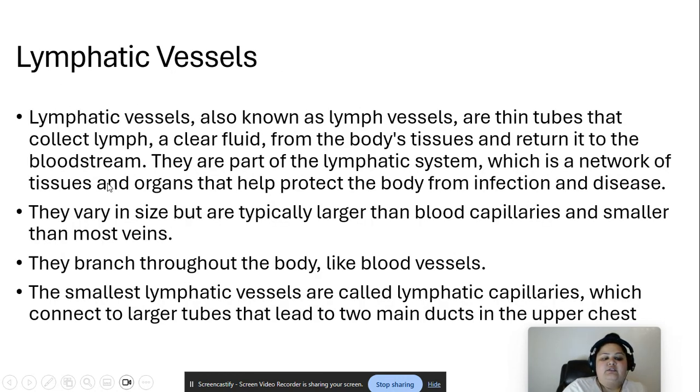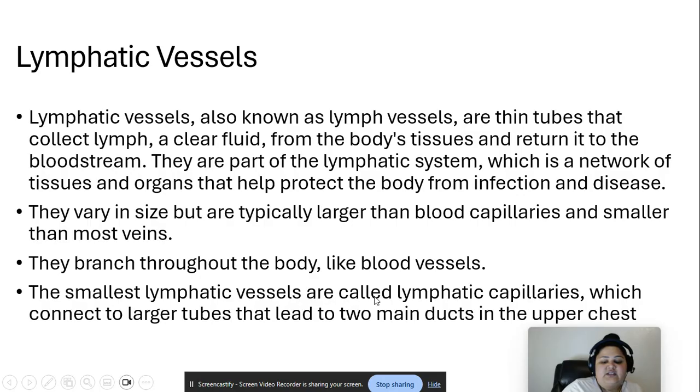Lymphatic vessels. What are lymphatic vessels? Lymphatic vessels, also known as lymph vessels, are thin tubes that collect lymph, a clear fluid from the body's tissue, and return it back to the bloodstream. They are part of the lymphatic system, which is a network of tissues and organs that help protect the body from infection and disease. They vary in size but are typically larger than blood capillaries and smaller than most veins. And they branch throughout the body like blood vessels.